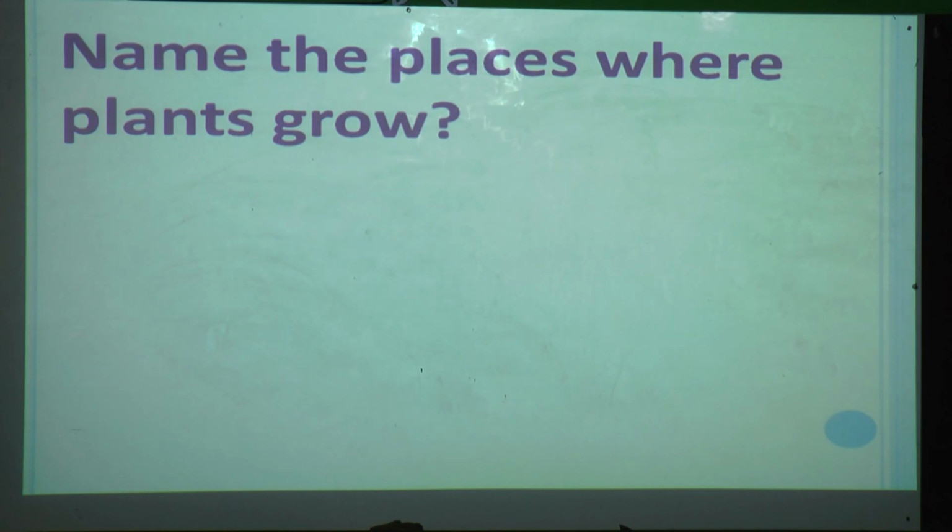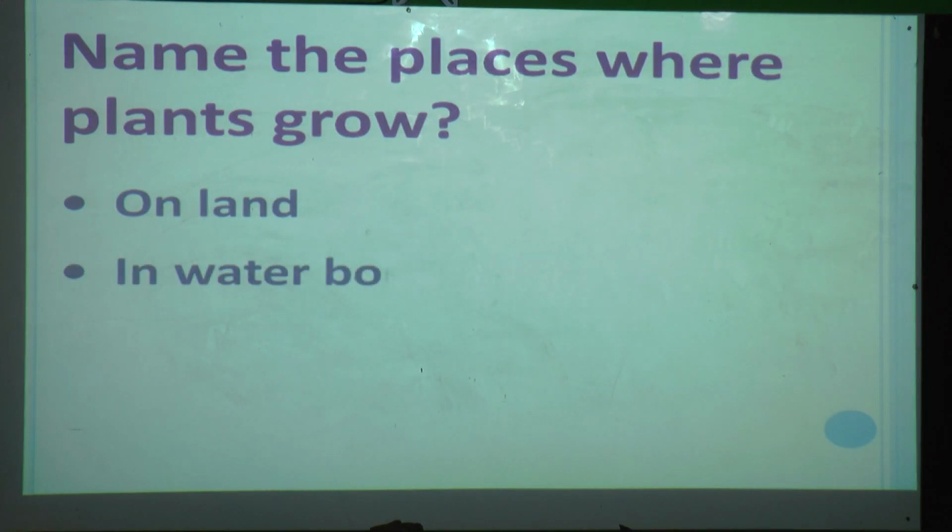Yes, some students are saying plants grow on land. And some students are saying plants also grow in water bodies. Yes, you all are correct. Plants grow on land and in water bodies also. But I have some pictures to show you where you can see plants. See, the pictures are here. I am going to show you.